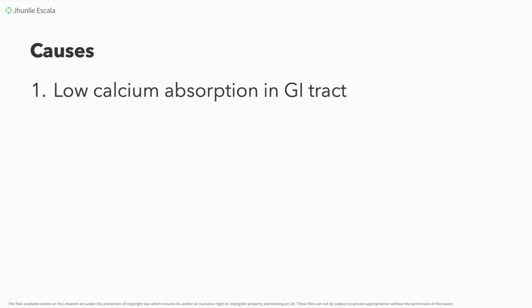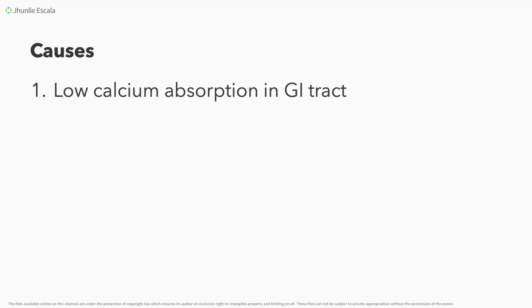First, we have low calcium absorption in the GI tract. Tandaan natin, kapatid, na ang inyong calcium, halimbawa sa mga kinakain o iniinom mo, we all know na ang milk ay mayaman sa calcium. That's correct, kapatid.